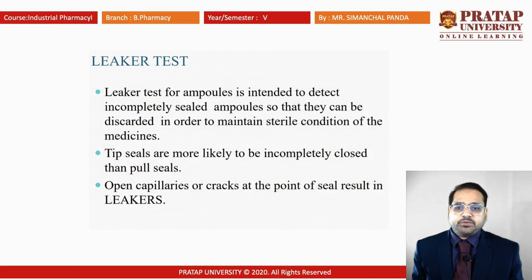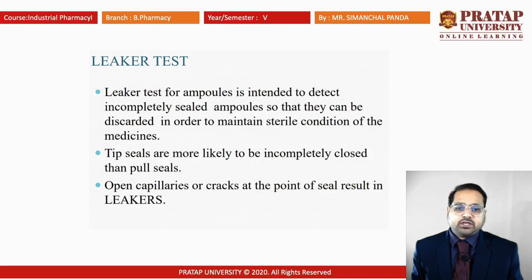Generally tip seals are more likely to be incompletely closed than pull seals. There are two types of sealing: one is known as the tip sealing, the second one is known as the pull sealing. The pull sealing is made by applying some temperature and rotating to make it a point, and it will be sealed. But in tip sealing, you have to melt the tip, and the melting will lead to sealing of the ampule. So for tip sealing, it is more likely to find leakers, that means leaked containers.